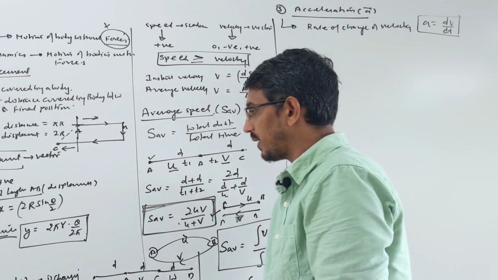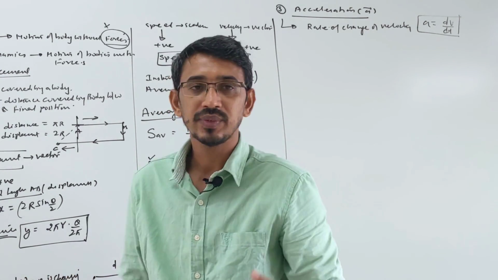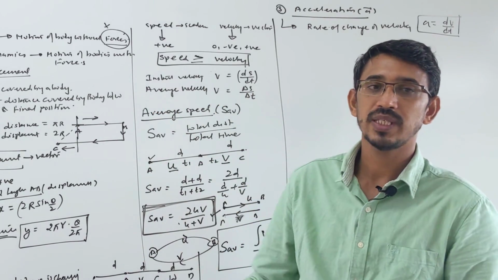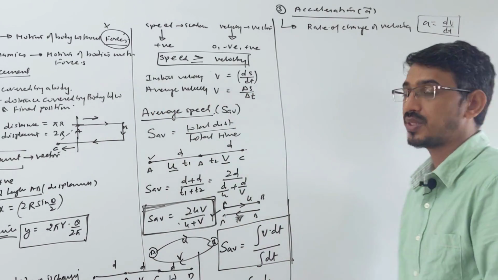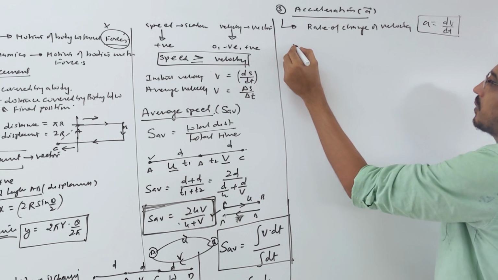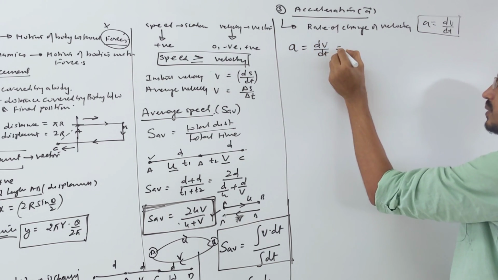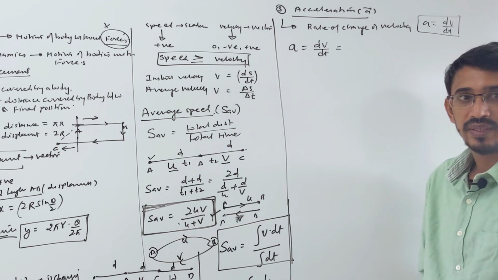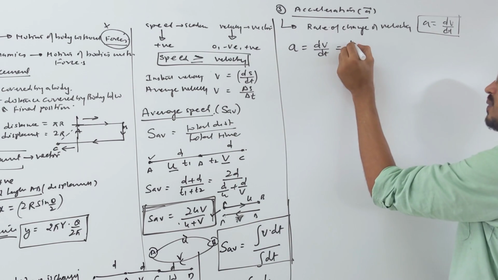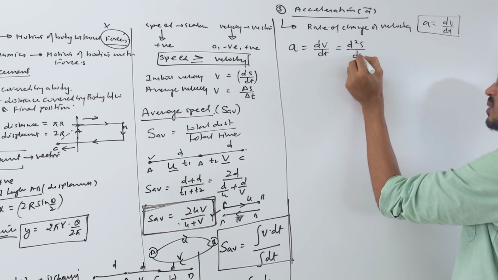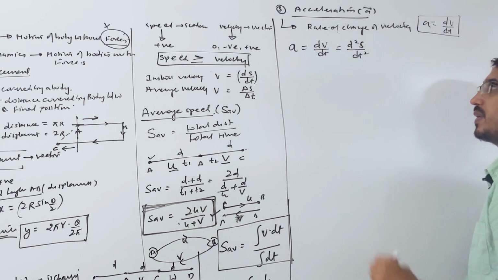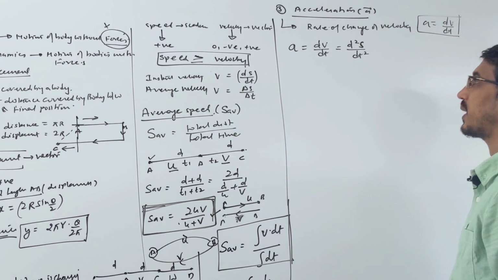But you know that later we'll see the equations. You can write your velocity in terms of displacement, so acceleration also you can write in terms of displacement. So instead of this, you can also write acceleration is rate of change of velocity, that you understood. Then velocity is differentiation of displacement, so you can also write d2s by dt square, double differentiation of displacement, correct? That's also your acceleration.